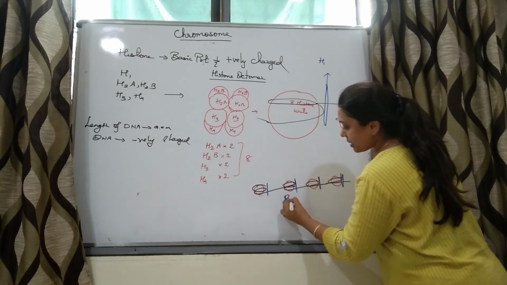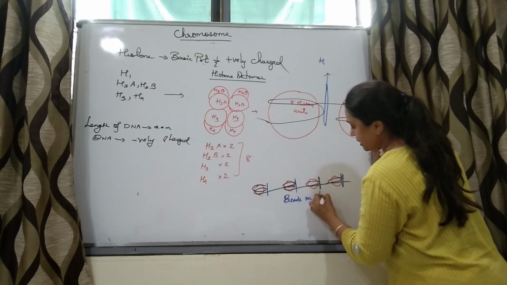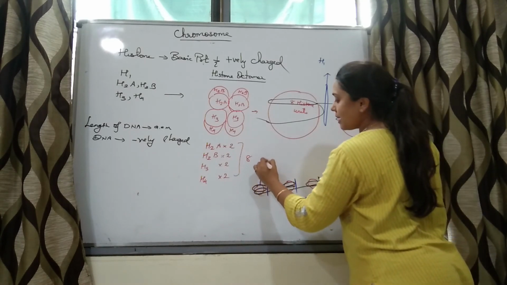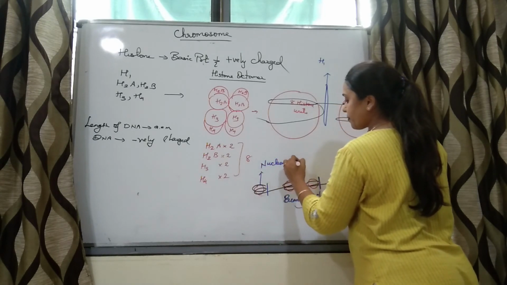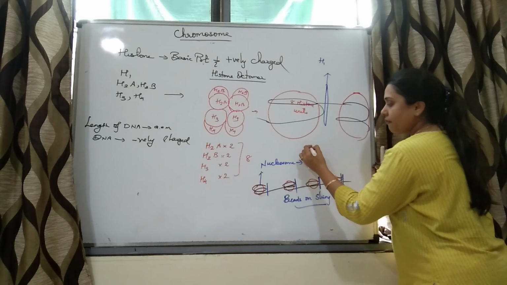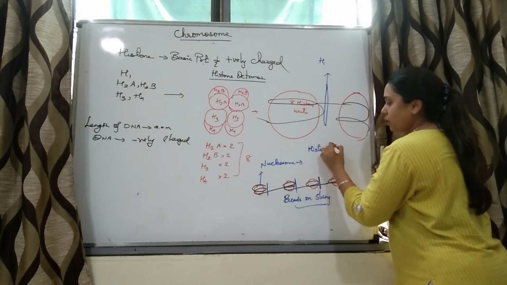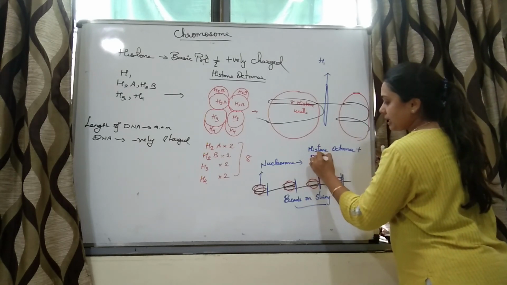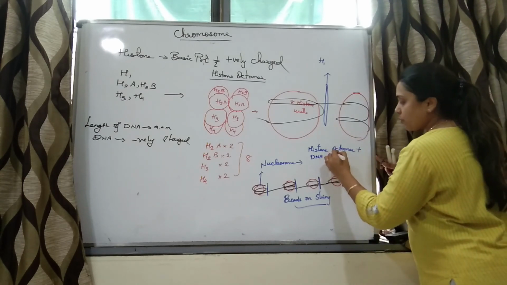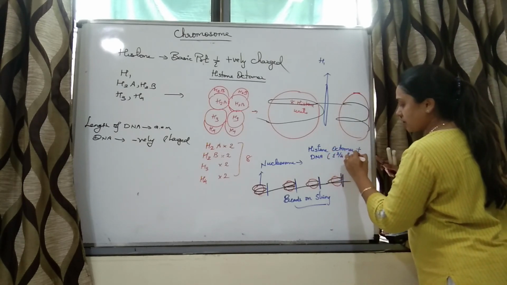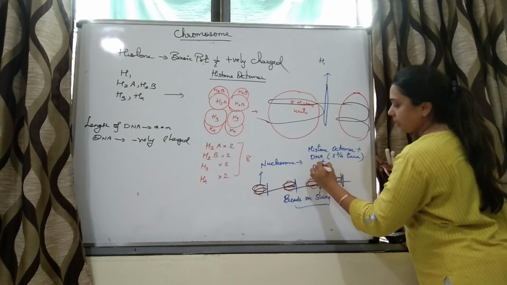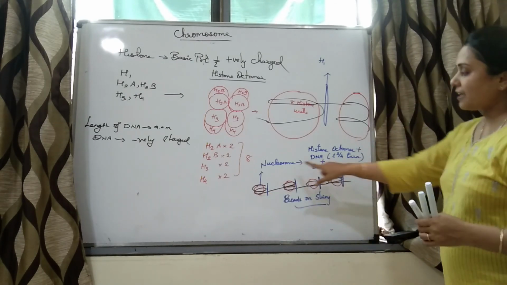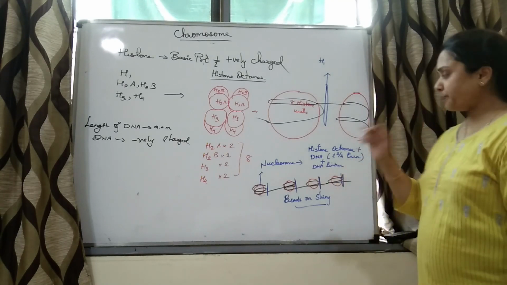So how does this appear? This appears like beads on string. And what are these beads made up of? These beads are nothing but nucleosome. What is this nucleosome made up of? It is made up of histone octamer plus DNA. DNA is taking how much turn? 1 3/4 turn plus DNA linker. What is DNA linker? This is DNA linker. That makes one nucleosome.